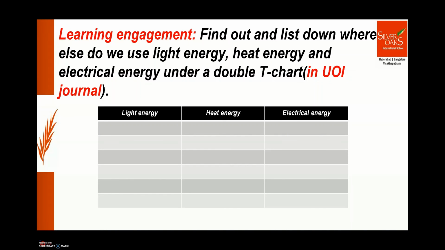And you will list down where else do we use or see light energy, heat energy and electrical energy under this double T chart.